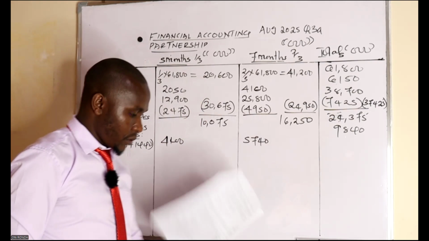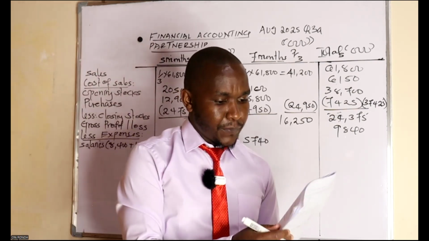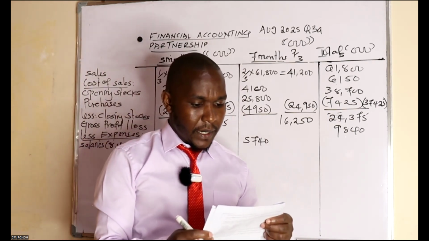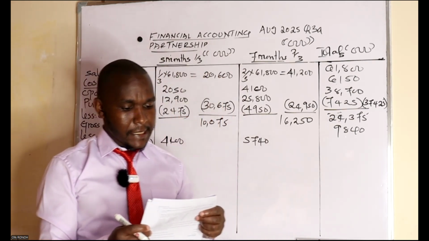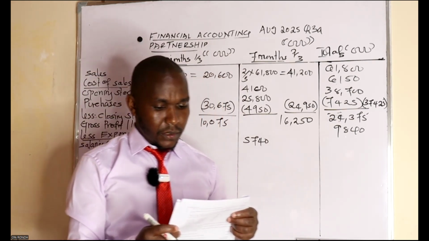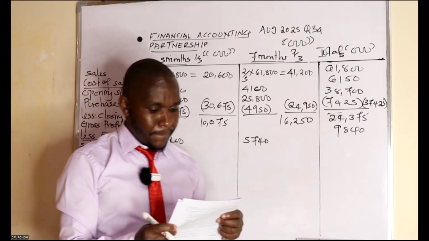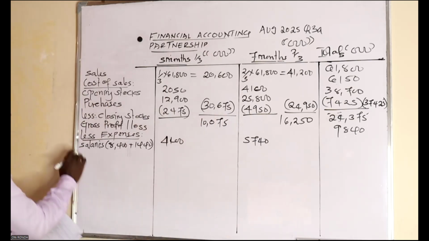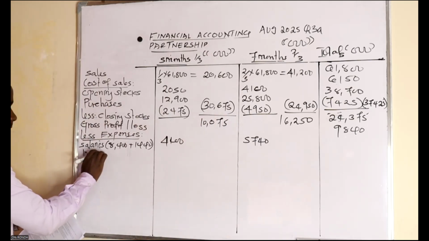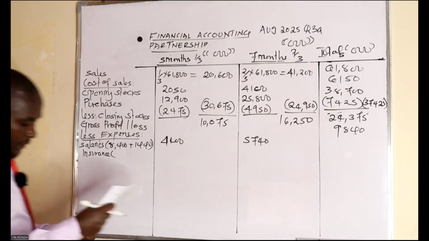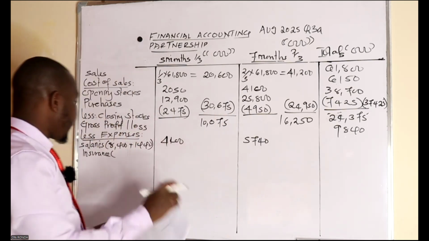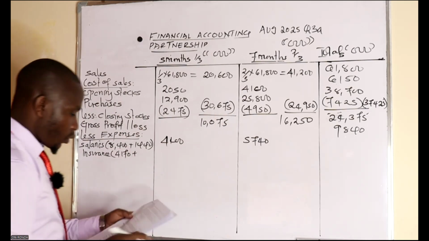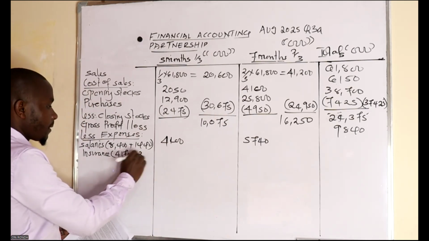We go to another expenditure. Let's finish first with the additional information. Number 3 is for admission, disposal. Number 7, accrued expense includes insurance. So let's have insurance. Insurance, we will take whatever they paid there, 4,170 plus the accrued, which is 30.